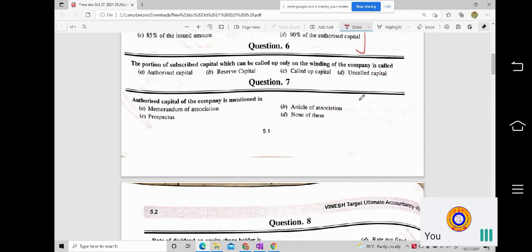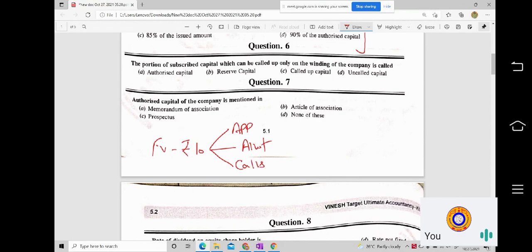So you have authorized, issued, then subscribed, and then called up. And uncalled capital is a part of the total face value of the shares. For example, suppose the face value of the share is rupees 10, which has got divided into segments like application, then allotment, then calls.